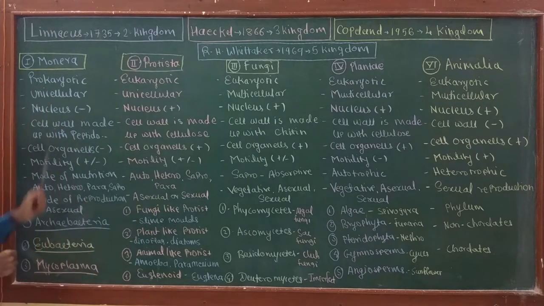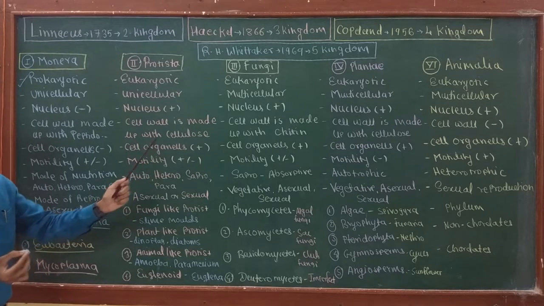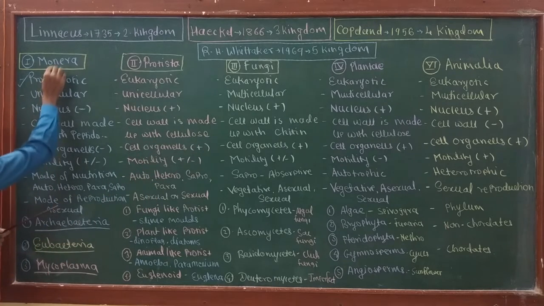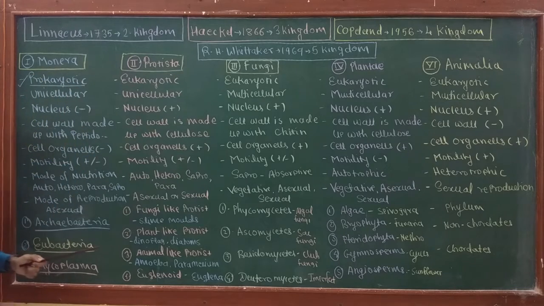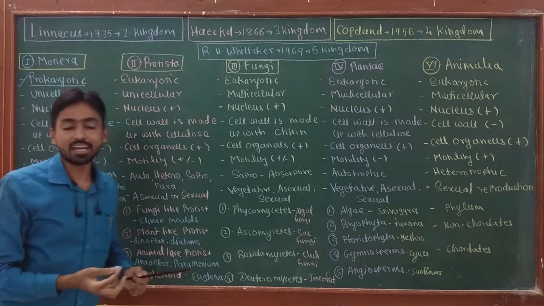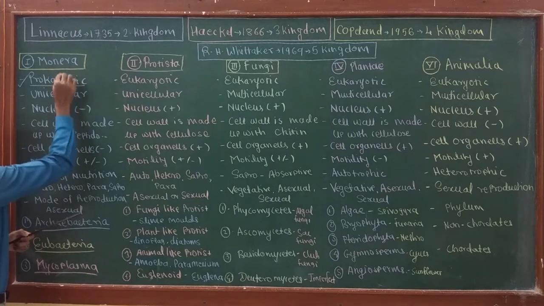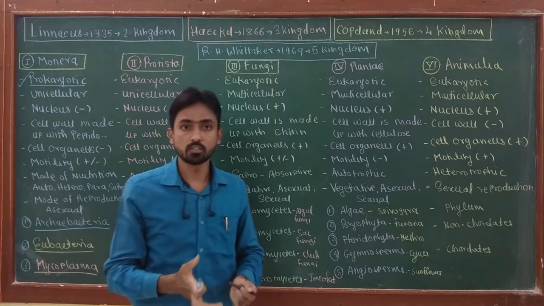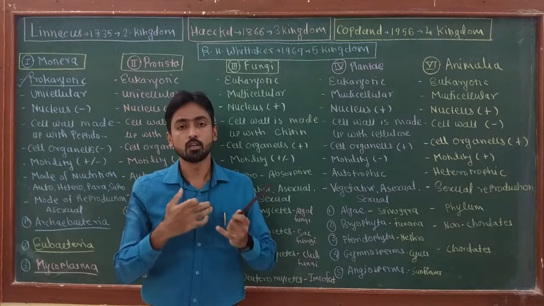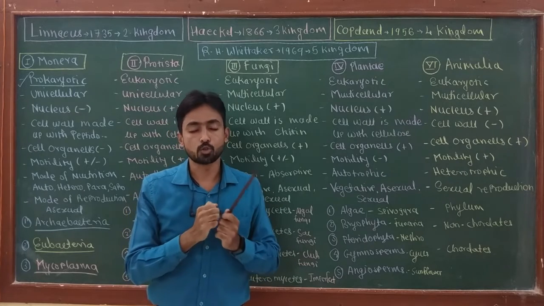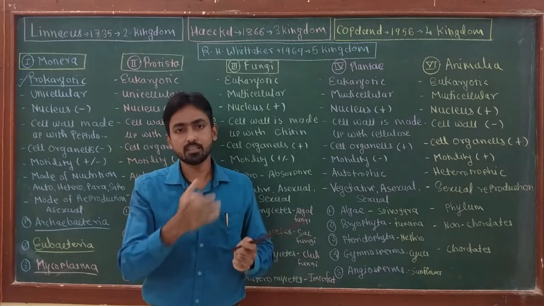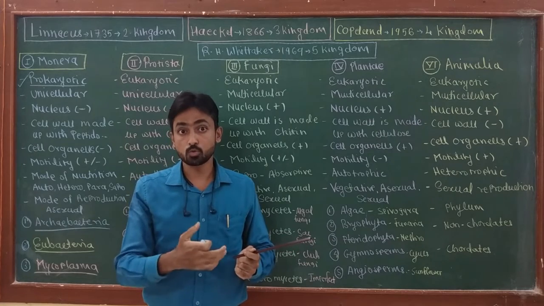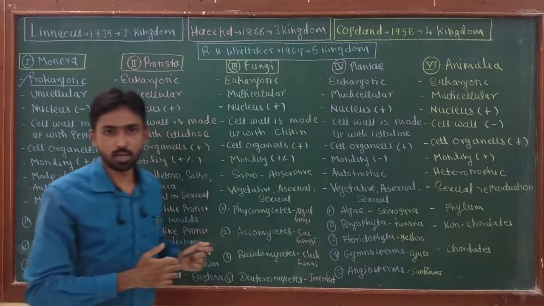So the first kingdom Monera includes organisms which are prokaryotic. Okay, so we are going to see each kingdom one by one. First is Monera. It has prokaryotic organisms. Pro means primitive, karya means nucleus. That means Monera contains organisms which do not have a well developed, well organized nucleus. The nucleus is without nuclear membrane, nucleolus and nucleoplasm, histone proteins are absent, and DNA is directly suspended in the cytoplasm. That means true chromosomes are also absent in the prokaryotic cell.